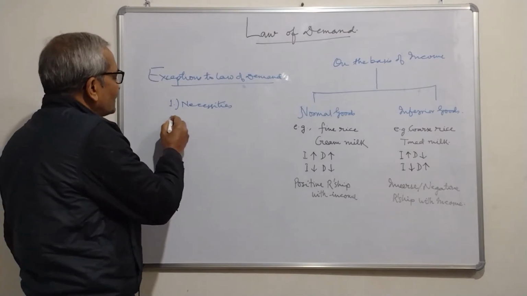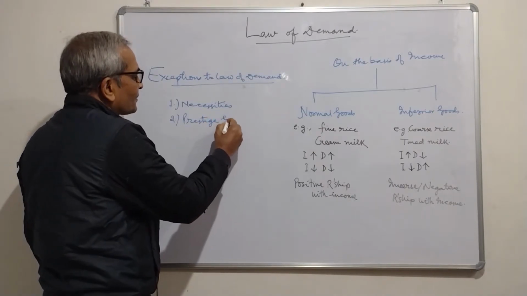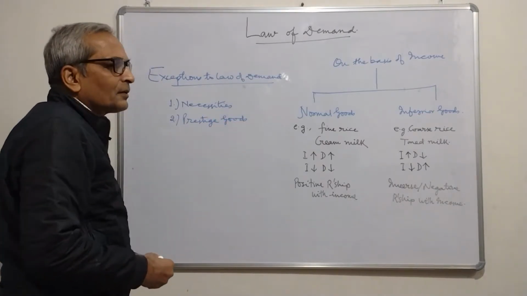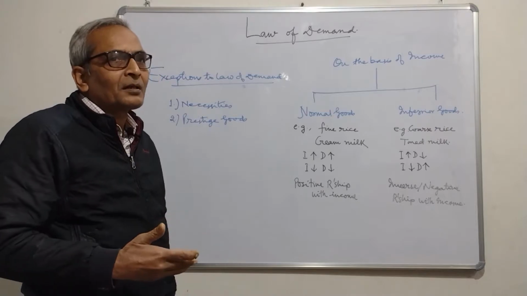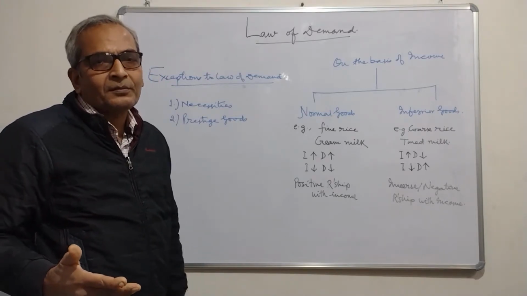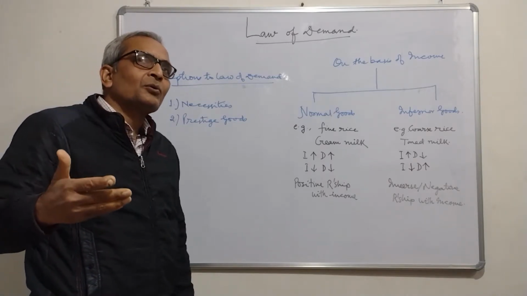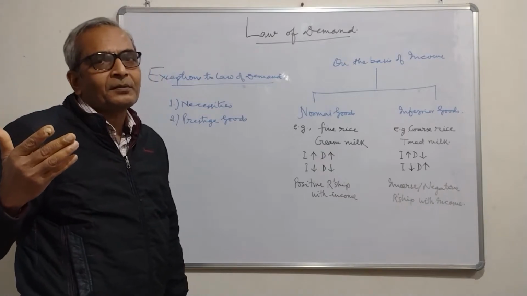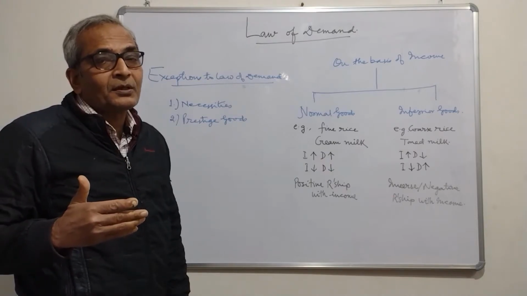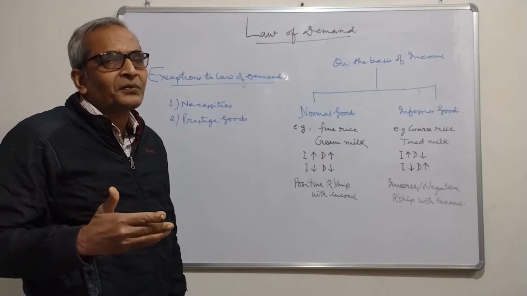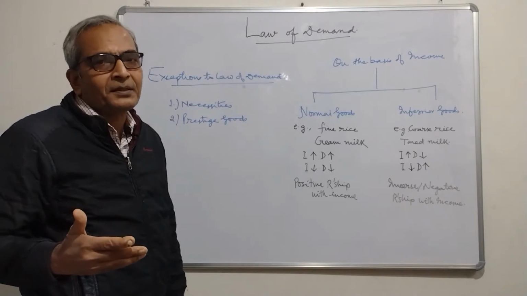Then the next one is prestige goods. Prestige goods are those, let us think of premium brands like Mercedes cars, Rolex watches, Ray-Ban glasses. They are sold at the higher end of the price, and that is the only reason why people go for them. You can think of fashion designers who design clothes for film stars, other celebrities.